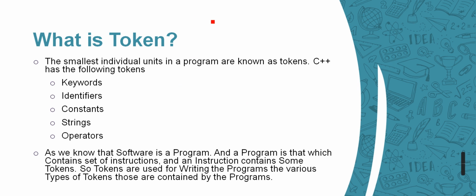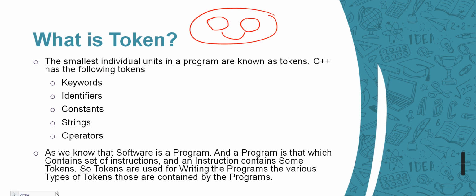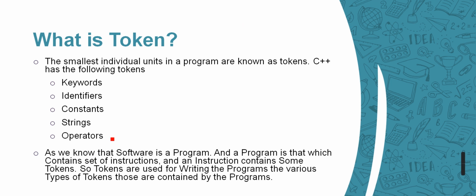Just like in our example, characters group together to become words, and then these words group together to become a statement. In the same way, keywords, identifiers, constants, strings, operators are all derived from tokens.